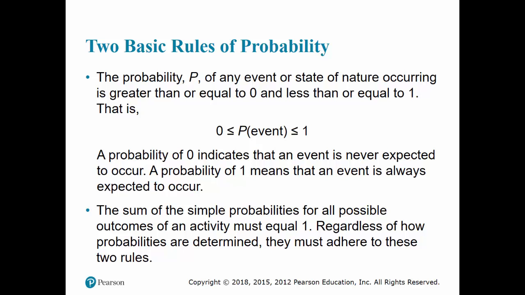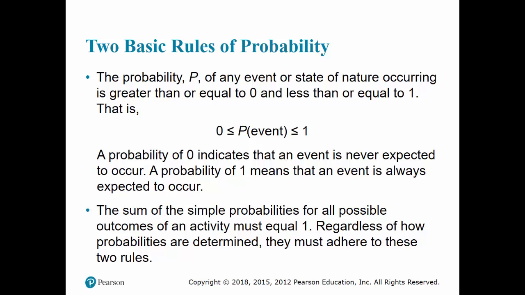The second rule is that if you look at the probabilities of all the possible outcomes and then you add them up, that should be equal to 1. So for example, you have a coin, you toss a coin, and let's assume here that there are only two possibilities, right? You get a head or a tail.